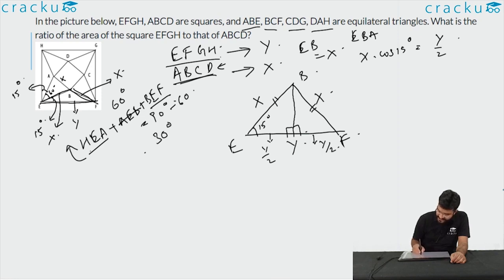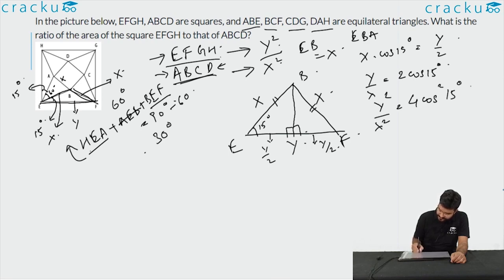The required ratio is the area of EFGH to ABCD, that is y square by x square. Area of the square is square of the side. So to get y square by x square, we'll first get y by x. This is equal to 2 cos 15 degrees, and y square by x square is equal to 4 cos square 15 degrees. We need to find out the value of 4 cos square 15 degrees.